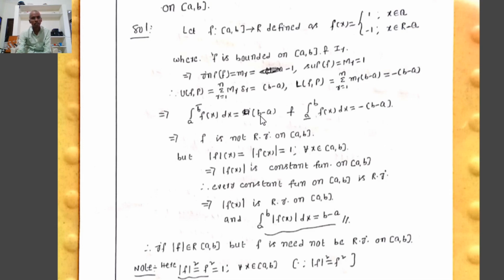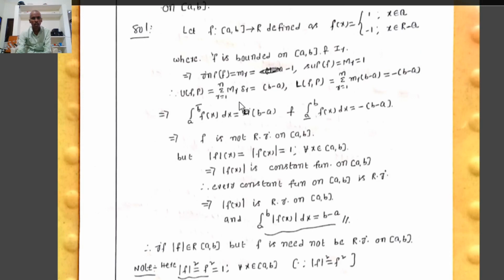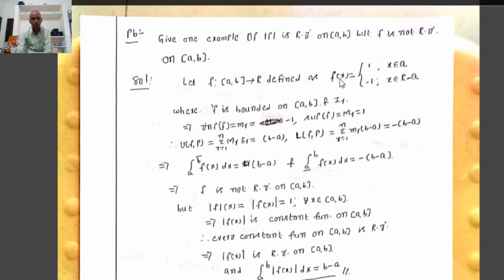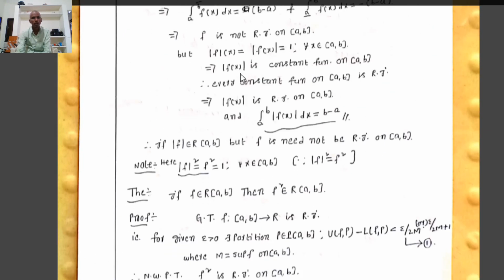That implies b minus a is not equal to minus of b minus a, therefore f is not Riemann integrable. Therefore the upper integral from a to b of f of x dx is not equal to the lower integral of f of x dx. Therefore f is not Riemann integrable on closed interval a, b, but mod f of x equals modulus of f of x equals 1 for all x belongs to closed interval a, b, because f of x equals 1 implies mod f of x equals 1, and f of x equals minus 1 implies mod f of x equals mod minus 1 equals 1. Therefore mod f of x equals 1 for all x belongs to closed interval a, b.